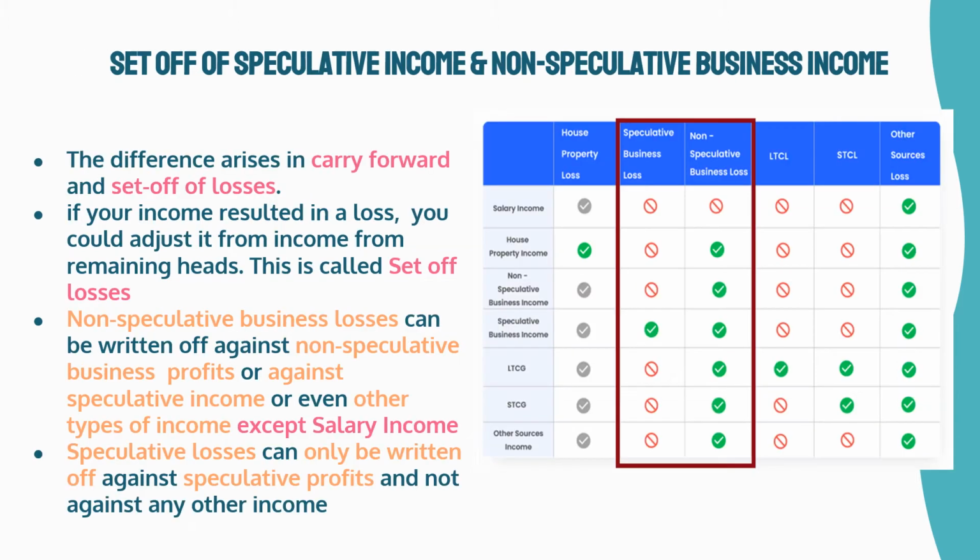If your income resulted in a loss, you could adjust it against income from remaining heads. This is called set off of losses. As shown in the table, non-speculative business losses can be written off against non-speculative business profits or against speculative income or even other types of income except salary income. Speculative losses can only be written off against speculative profits and not against any other income.